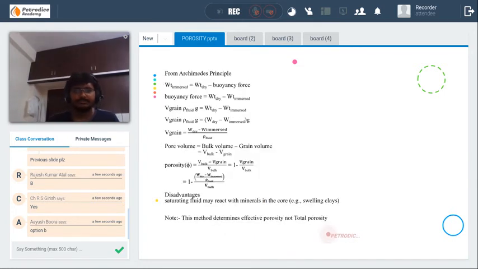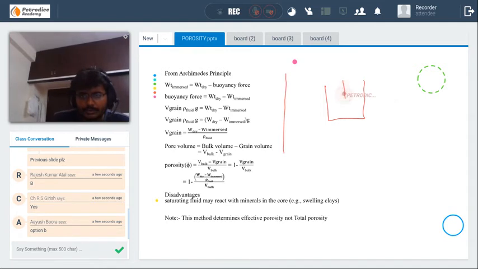Okay, let's go to the next one. See, when the core is immersed in a fluid of known density, the weight immersed times g is equal to weight dry times g minus the buoyancy force.